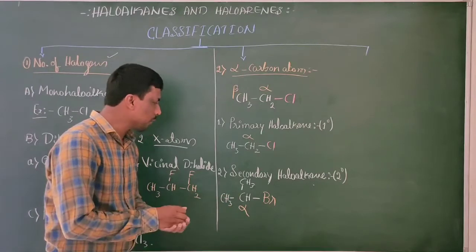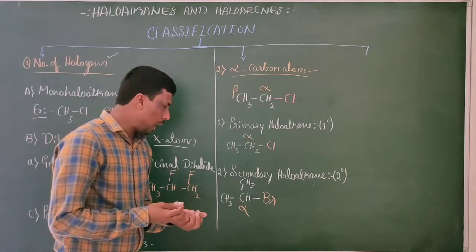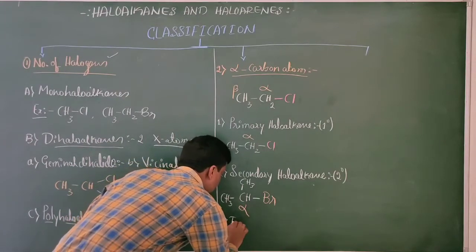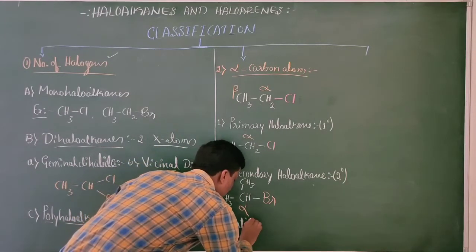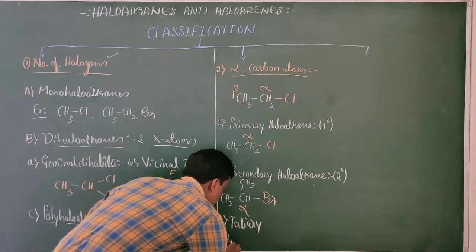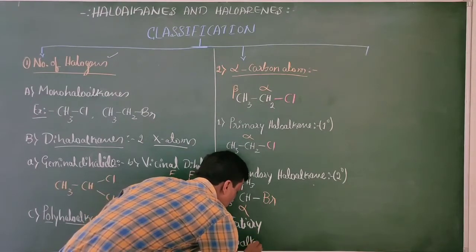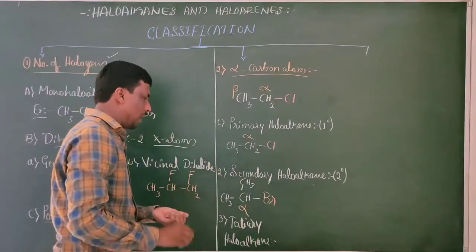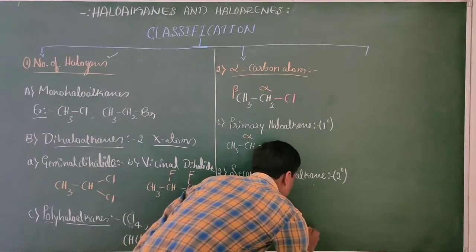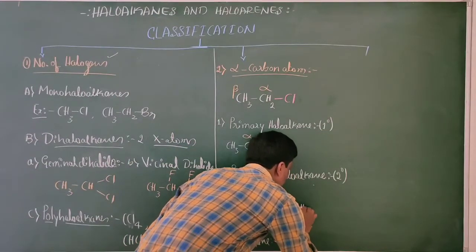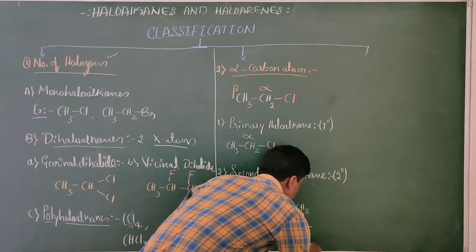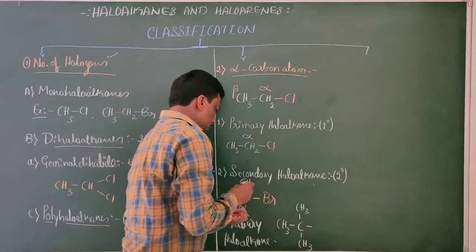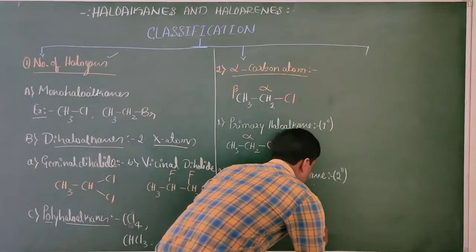Therefore, this is called a secondary haloalkane. And let us have the last one. Tertiary haloalkane. Take the example here. Okay, let us consider one more example.